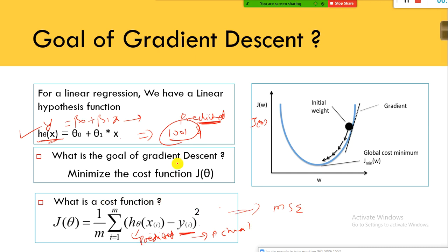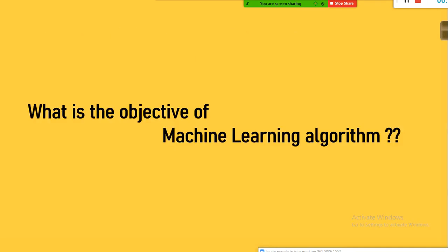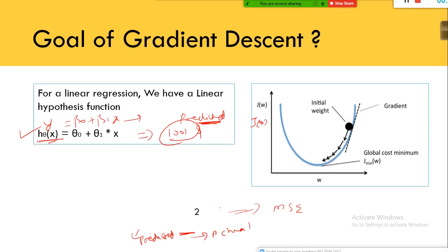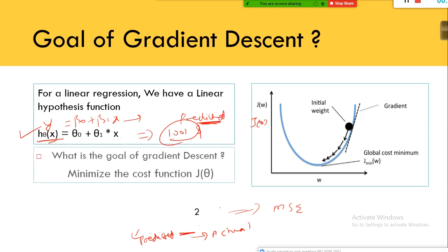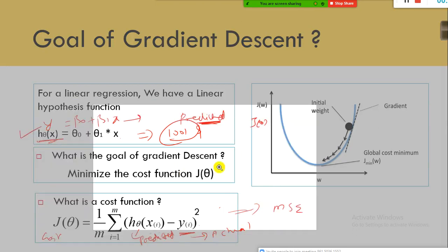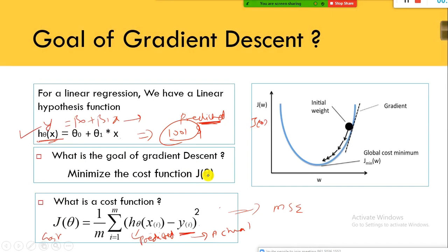So J of theta is nothing but, see, we are simply using different notations, different jargons for the same thing, right? It's something like the same wine in a new bottle, right? Same thing, the same philosophy here. So predicted minus actual, J of theta is nothing but the error. Instead of saying error, we say cost function. We use the notation J of theta. Fine. Up to this, you are fine.